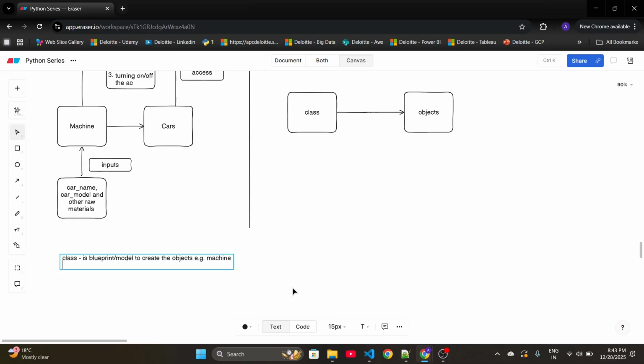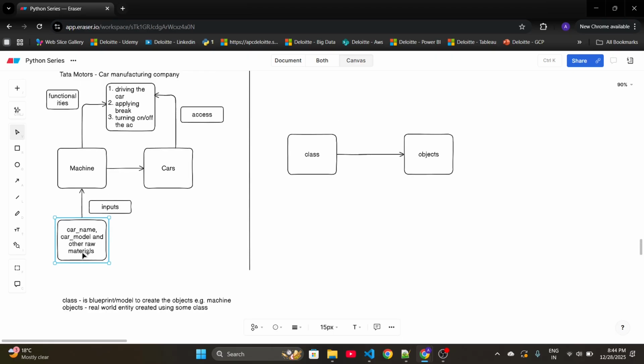Now, what are objects? These are real world entities created using some class. This class will need some inputs to create the object, right? Now these inputs are nothing but attributes of your class.